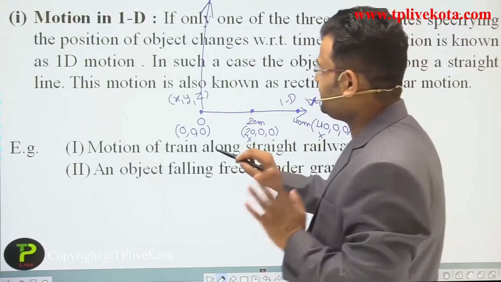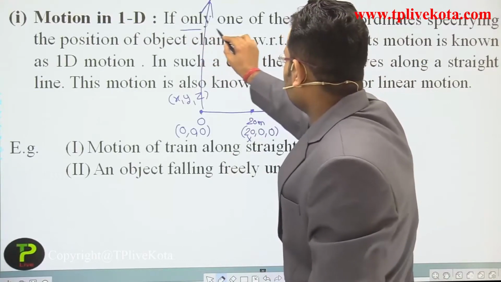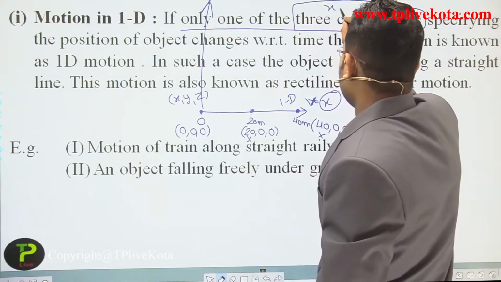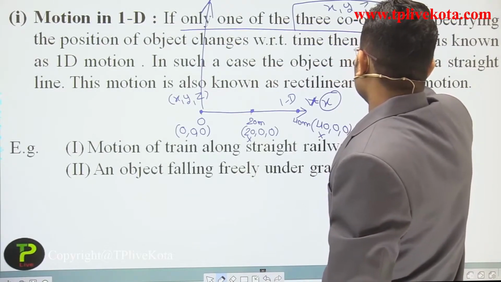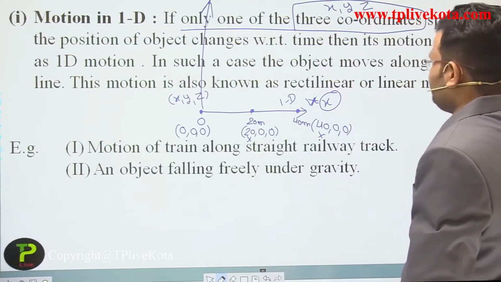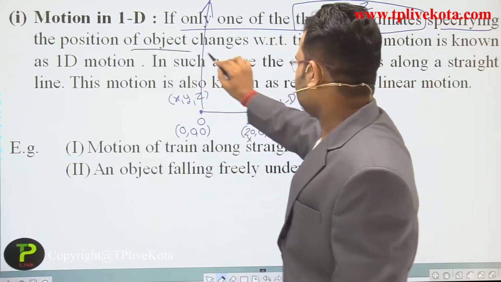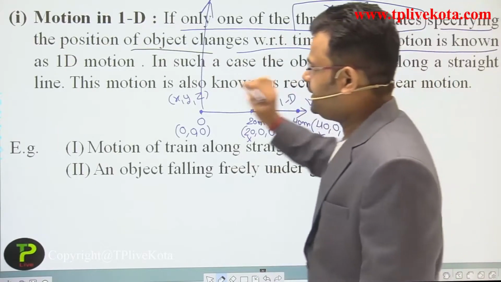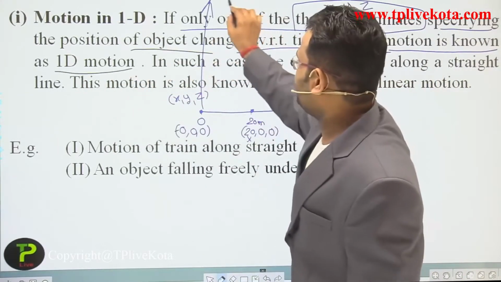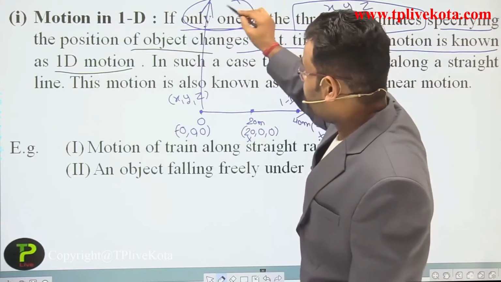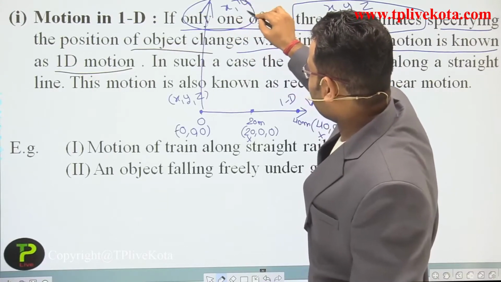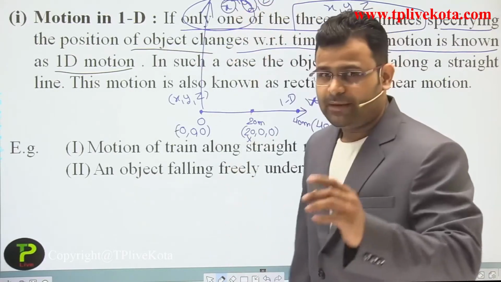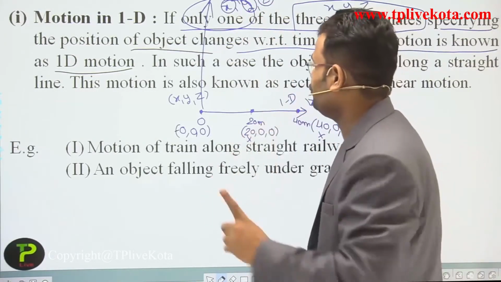Read the definition carefully. We have a three coordinate system, x, y and z. If only one of the three coordinates specifying the position of the object changes with respect to time, then its motion is known as one dimension motion. We require only one coordinate. It may be x, it may be y, it may be z, any one, but the condition is that only one coordinate changes.